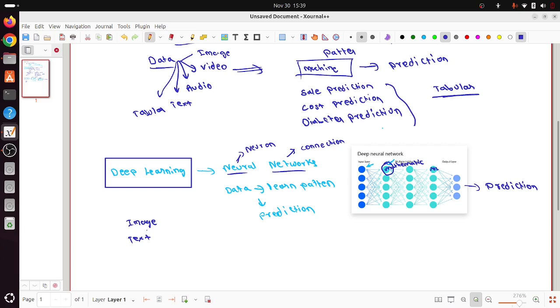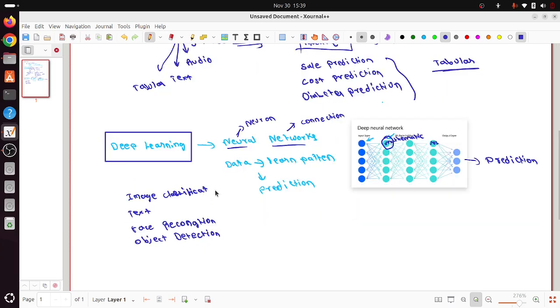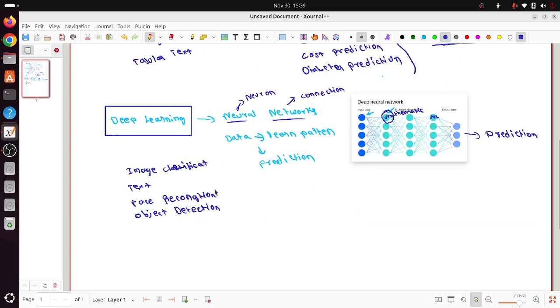So you can work with complex use cases here, like image classification. You see this face recognition application, and object detection based applications. These kinds of applications you can work on using deep learning, or text-based applications. Deep learning helps us there. That is where AI took off. Once deep learning came, it evolved a lot, and a lot of companies started implementing use cases in deep learning related to images and text data, natural language data. Then the next era came.